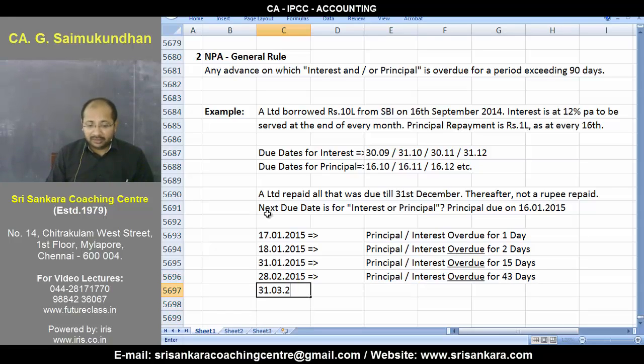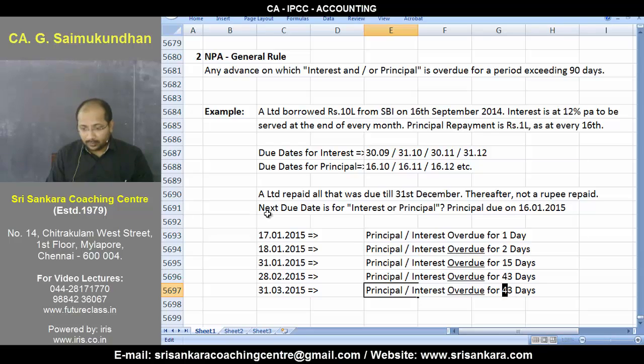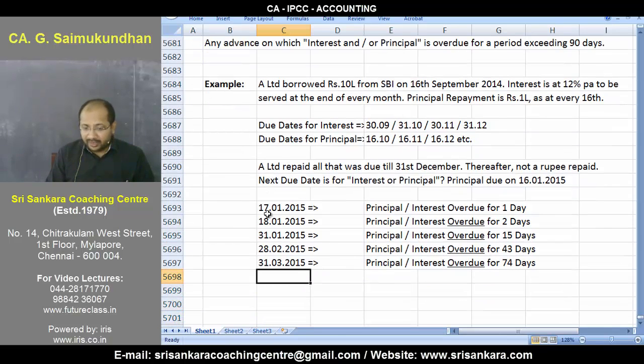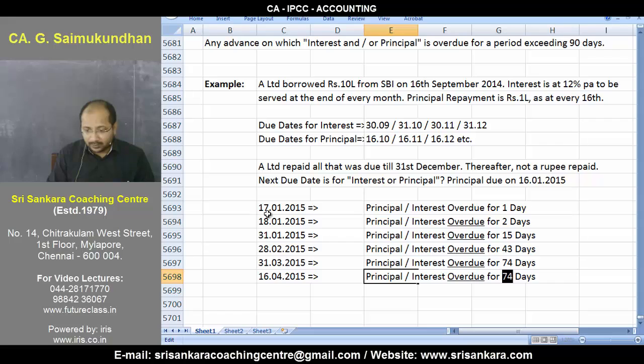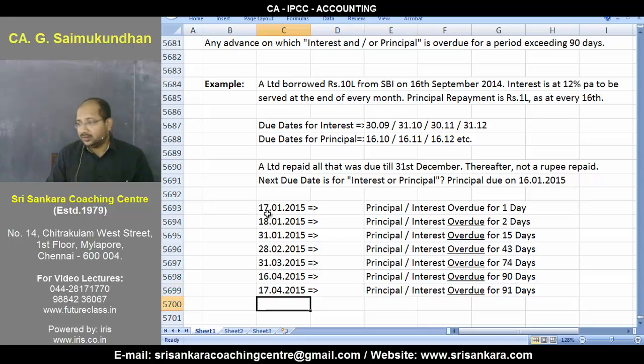Then, on 31/3/2015, 74 days. And then, somewhere in the middle of April, we'll realize that we are crossing the so-called NPA limit. So let me mark it this way. On 16/4/2015, principal or interest overdue for 90 days. On 17/4, for how many days? 91.